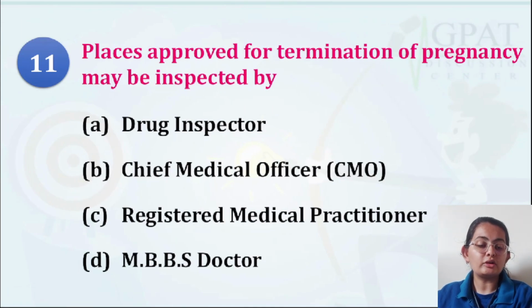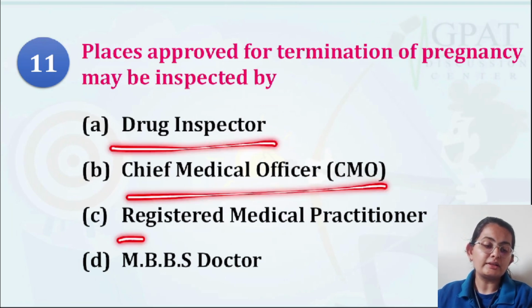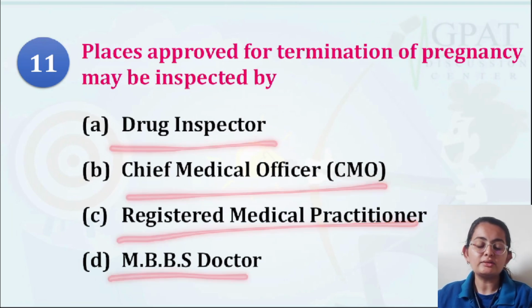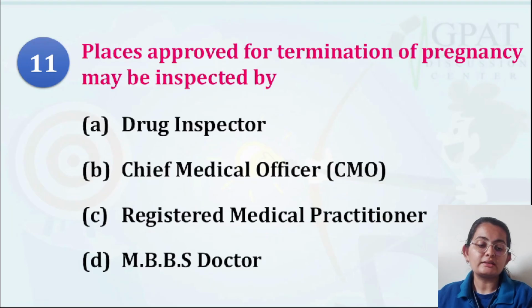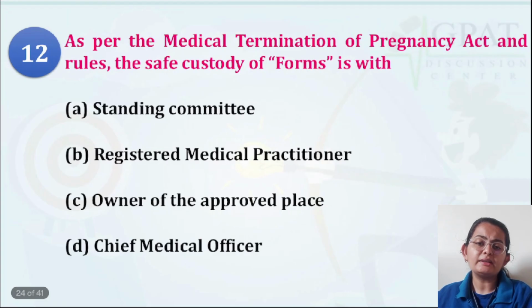Question number 11 is talking about places approved for termination may be inspected by whom? Who can inspect this? Drug inspector, chief medical officer, registered medical practitioner, or MBBS doctor. So it is very easy. The state chief medical officer is responsible for the inspection of those places. Why is it inspected? It is inspected for hygiene, and whether the rules and regulations of the Act have been followed or not, so that action could be taken.